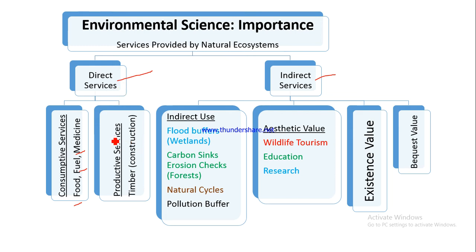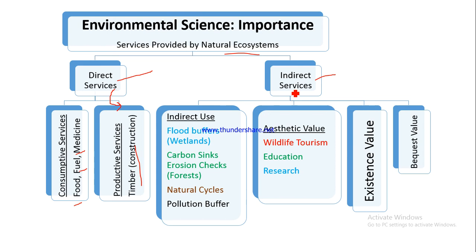They provide productive services also, which means the resources which are obtained from the natural ecosystems can be made use of for coming up with a value added item. So for example, if we take wood from the forest area that we have in the vicinity of our village, then what can be done? We can further shape it into beautiful furniture, or maybe use that timber for the construction of houses. So this is the meaning of productive services. So these are the direct services which are provided by the ecosystem, which is provided by our environment.